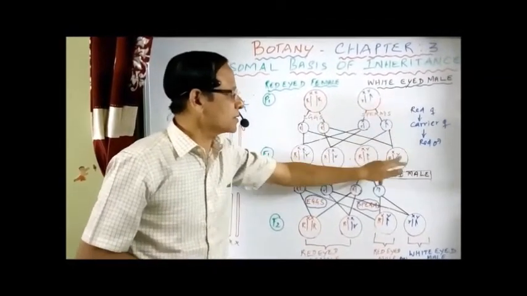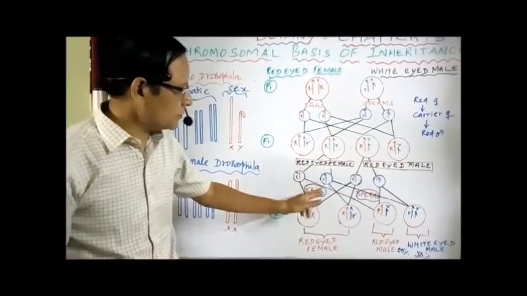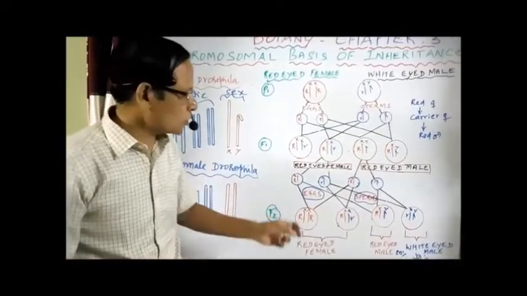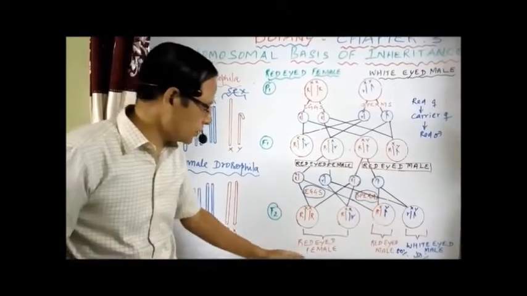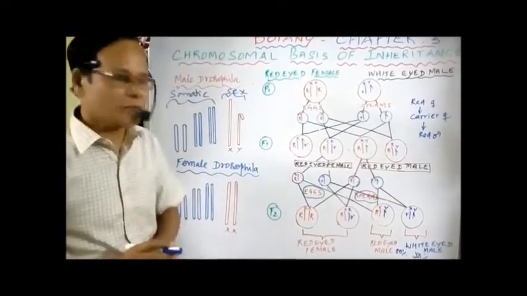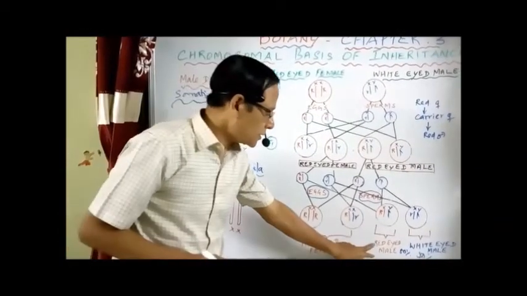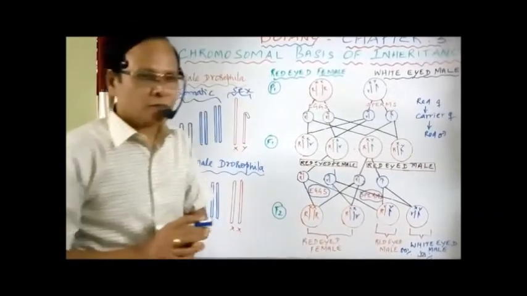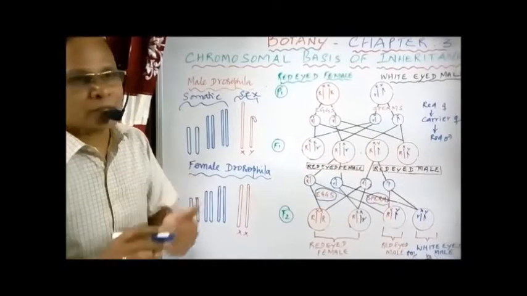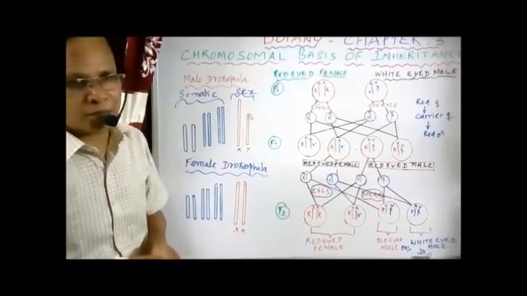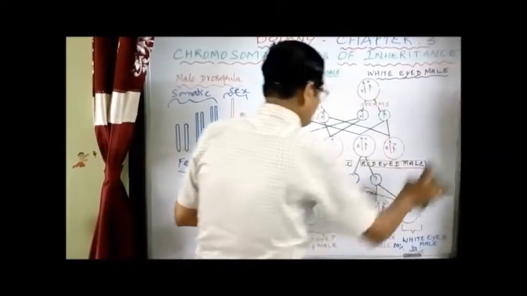This is the father, and the sons have white eye, the opposite character. Then a cross between a carrier and a normal male. Definitely, if the male is normal, all the females are normal, here referring to red eye. Among the males, 50% are red eye and 50% are white. So I am telling once again, compare this with color blindness and you can get the idea easily. So it follows the crisscross pattern of inheritance.